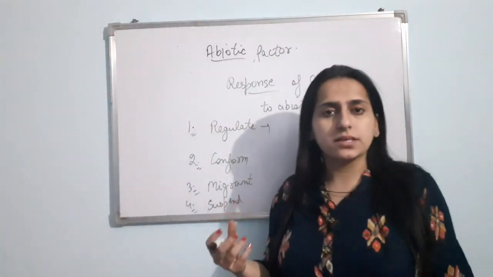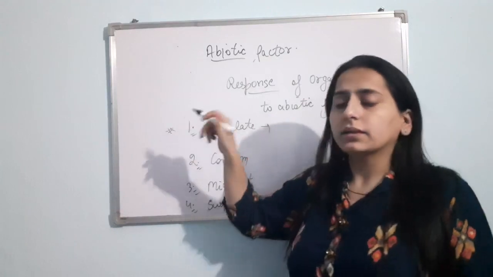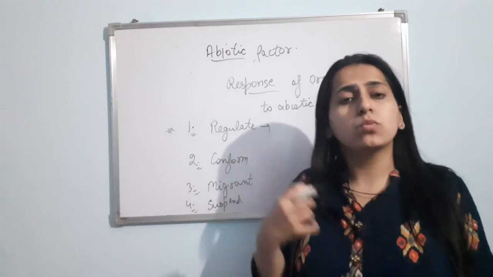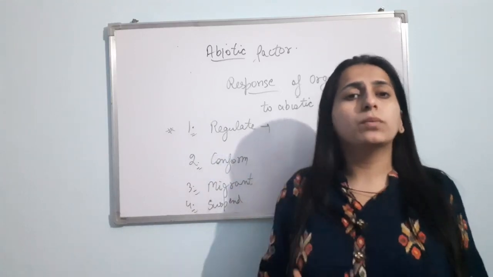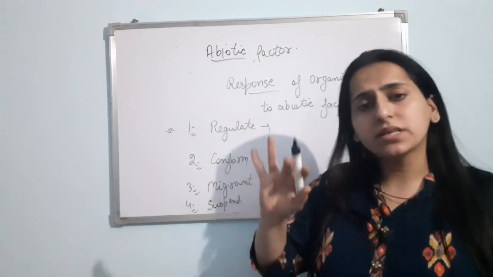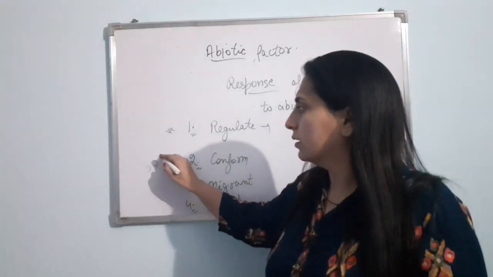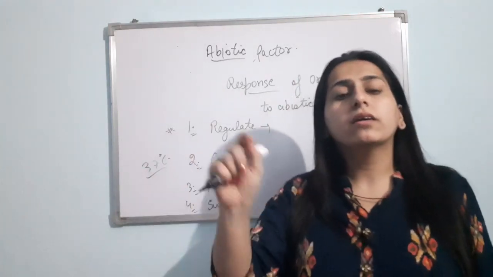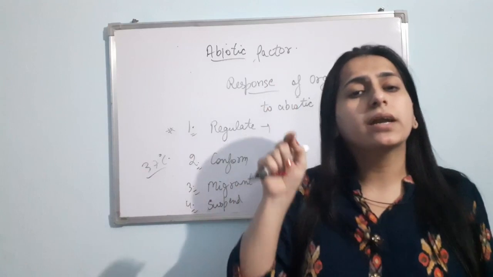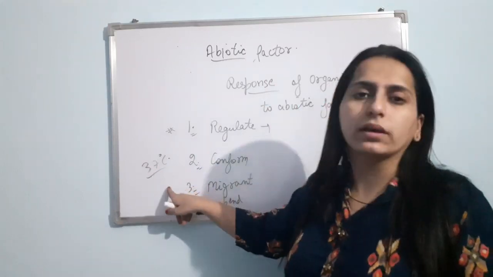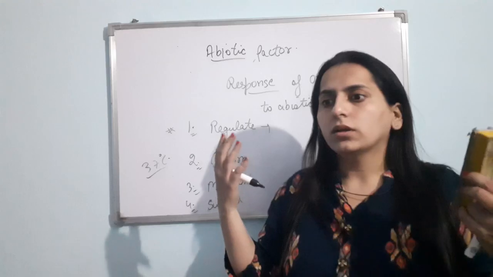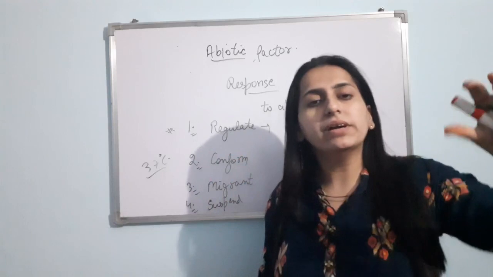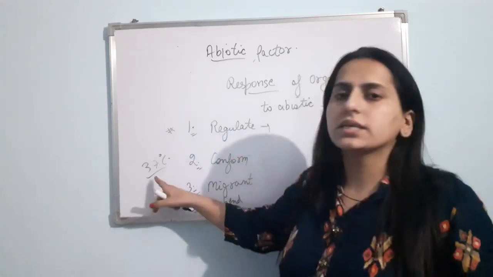Regulator, as the name suggests, these are the organisms that can regulate their body temperature. They can regulate the osmotic concentration, like human beings. Our body temperature is 37 degrees Celsius. Even if I am in Panipat, my temperature is this. If I go to a desert, my body will try to keep the temperature at this only. How? You'll sweat, and sweating causes cooling. That sweat will try to lower your body temperature to 37 only.